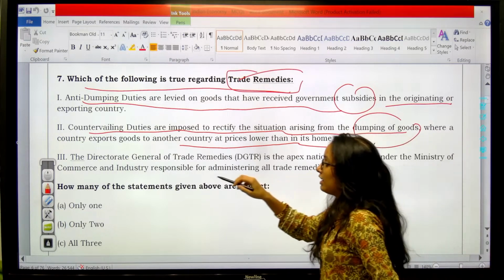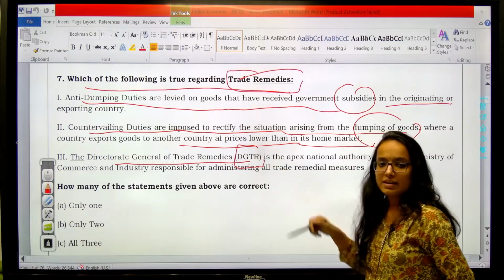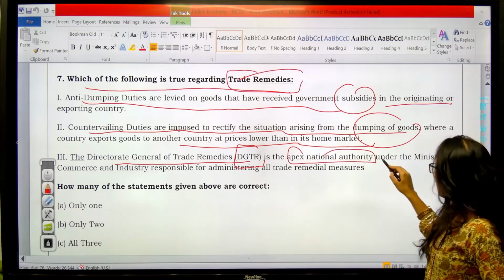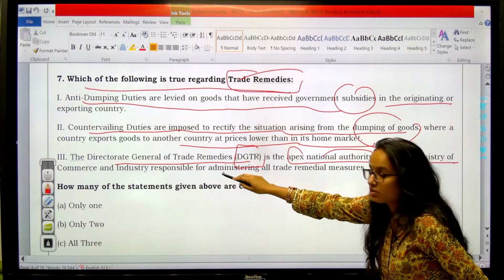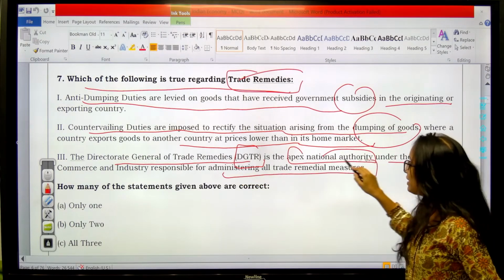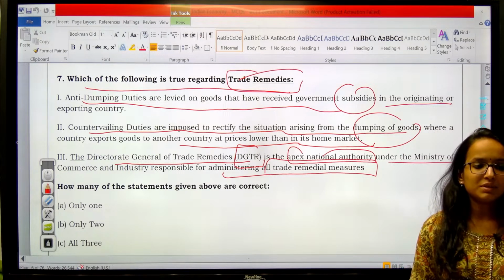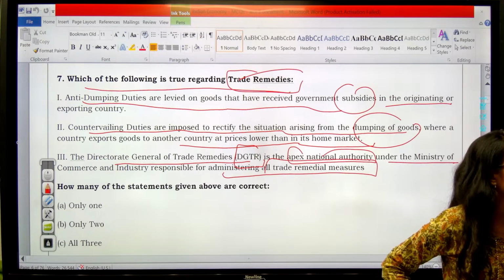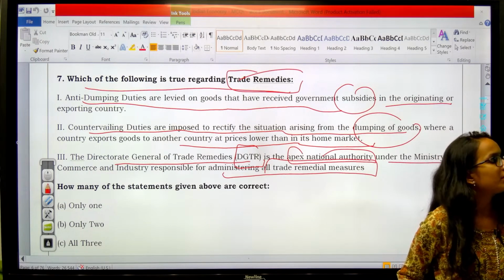Third says, the Director General of Trade Remedies, DGTR, is the apex national authority under the Ministry of Commerce and Industry responsible for administering all trade remedial measures. Which of these statements are correct? Tell me quickly. Anyone? Nilesh, Abhishek, Shreya, Prashant.